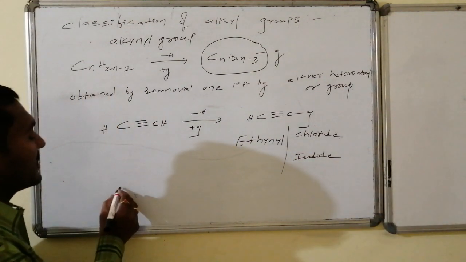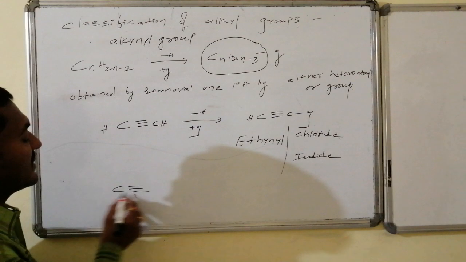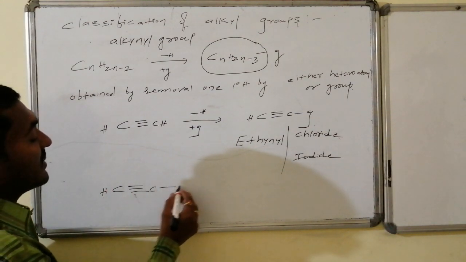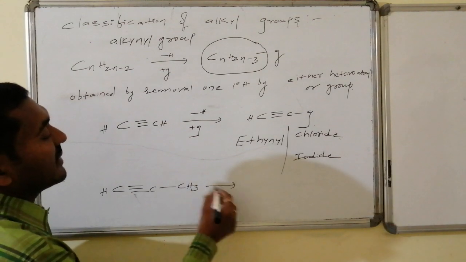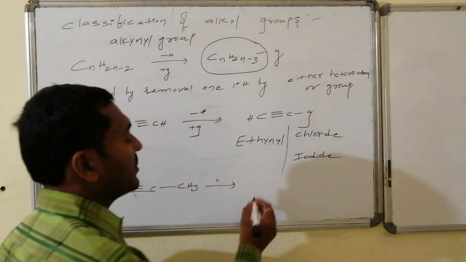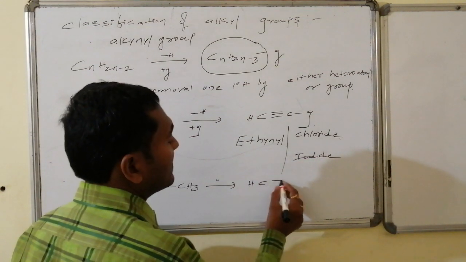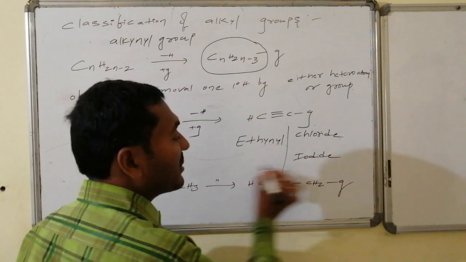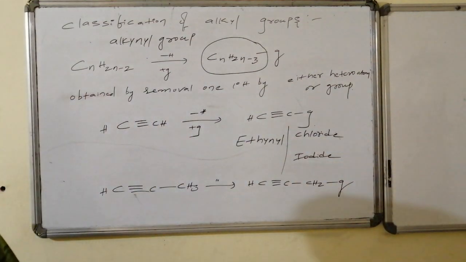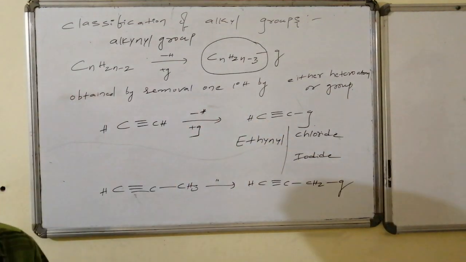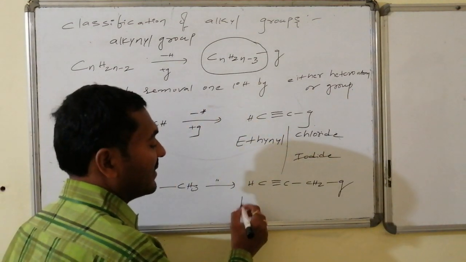Suppose it is a 3-carbon system, that is CH triple bond C followed by CH3, and the same thing happens here. The obtained compound is CH triple bond C followed by CH2 with the group, and this particular incomplete group also belongs to the alkynyl portion and is said to be propynyl.